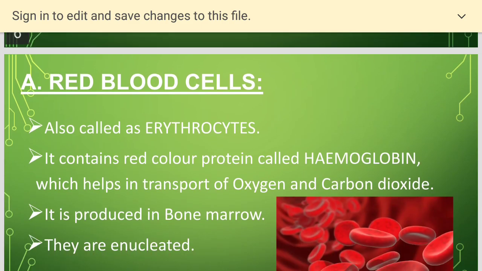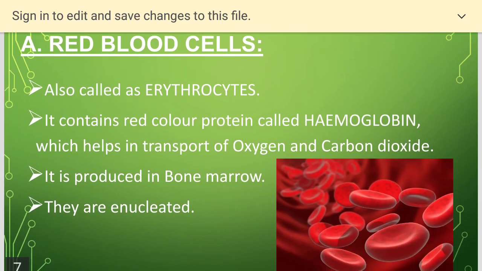Now, red blood cells, also called erythrocytes, contain a red color protein called hemoglobin, which helps in the transport of oxygen and carbon dioxide. When we do respiration, oxygen from outside enters our body and is attached to the hemoglobin and reaches the body tissues, and it becomes oxyhemoglobin.